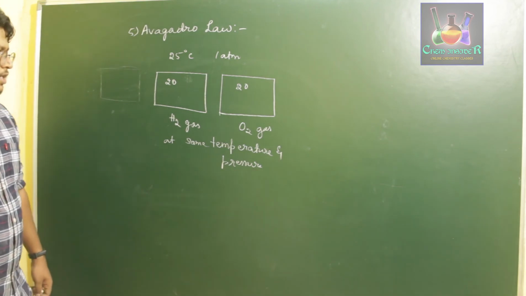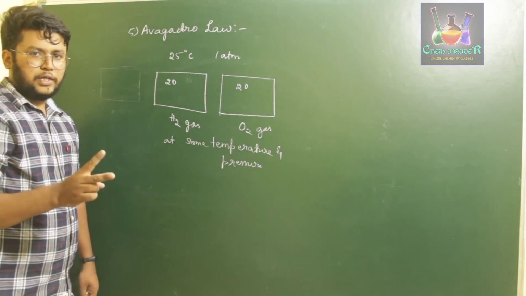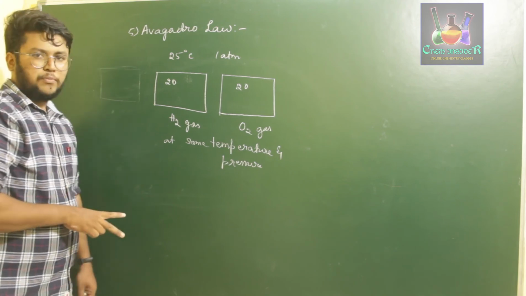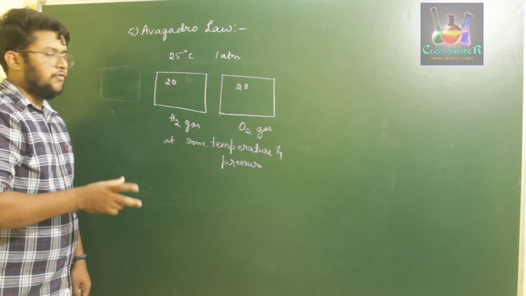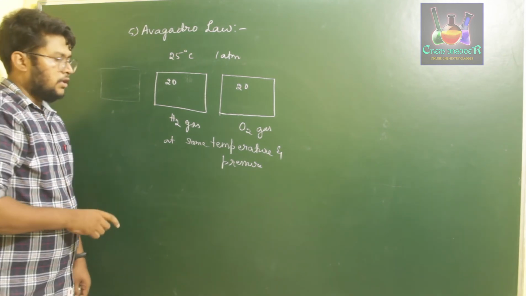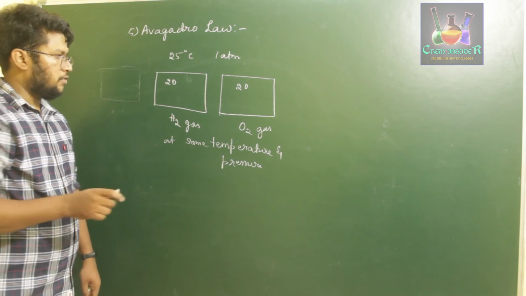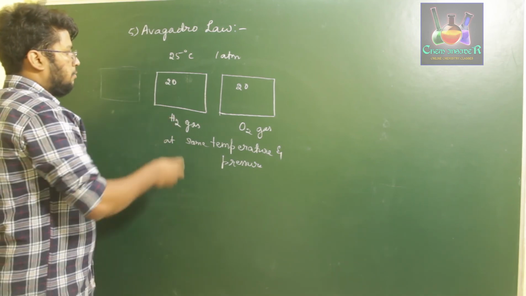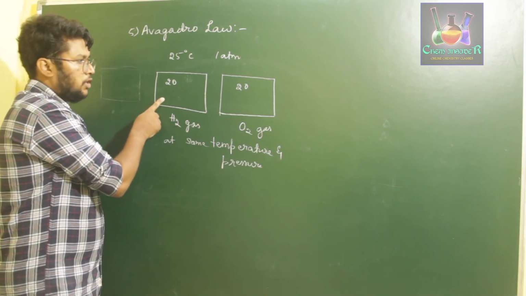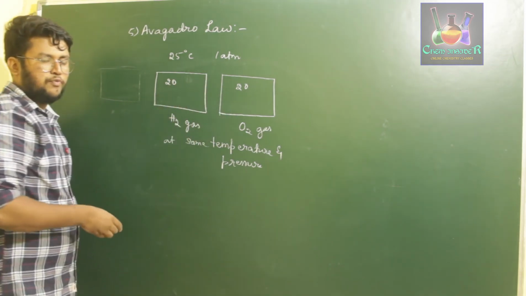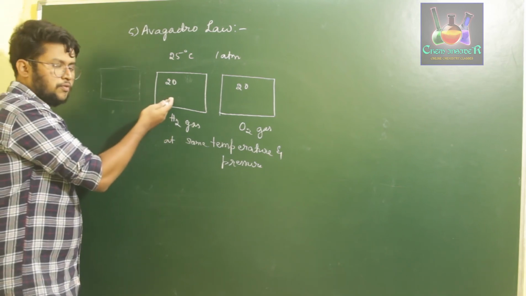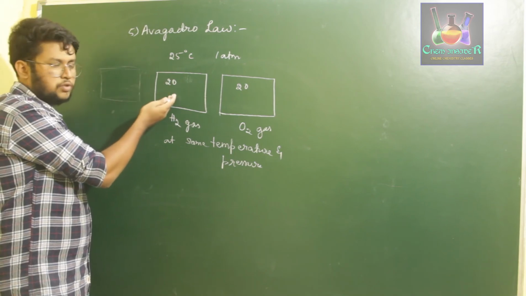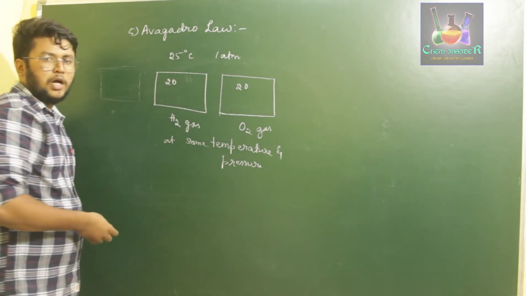He states that if two different boxes of the same volume are taken and filled with two different gases, and if those two are maintained at exactly equal temperature and pressure, then the number of atoms present in one box will be equal to the number of atoms present in the other box. If we consider compounds, the number of molecules present in one box will be equal to the number of molecules present in the other box.